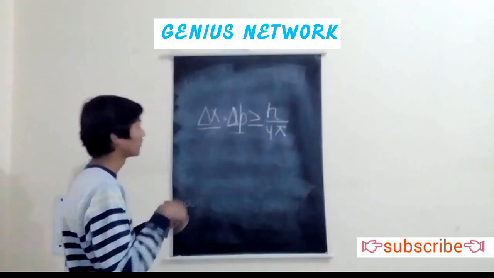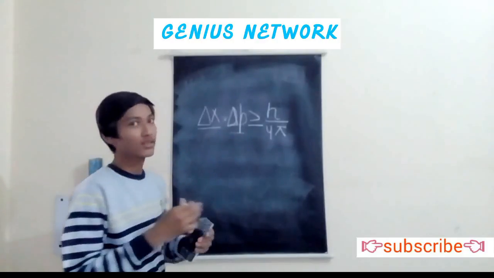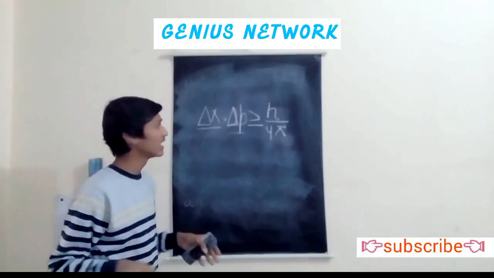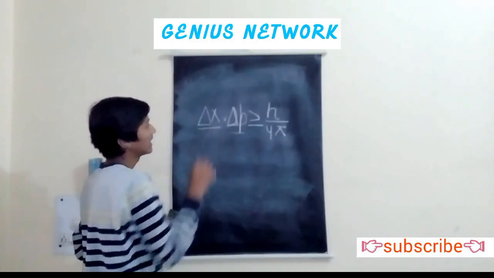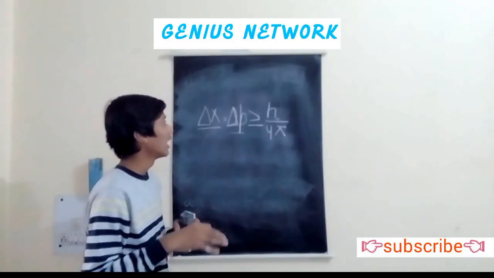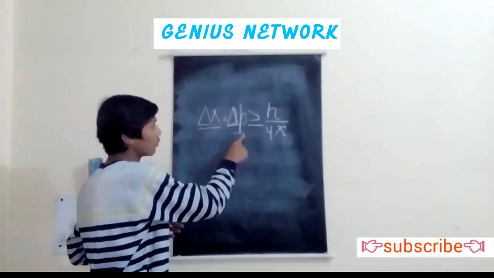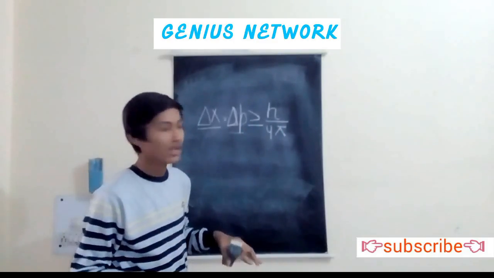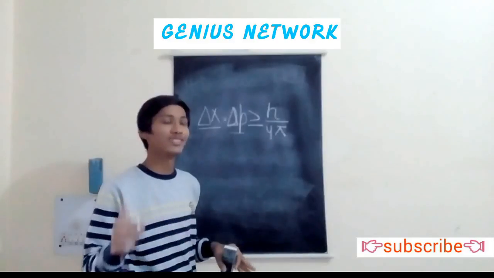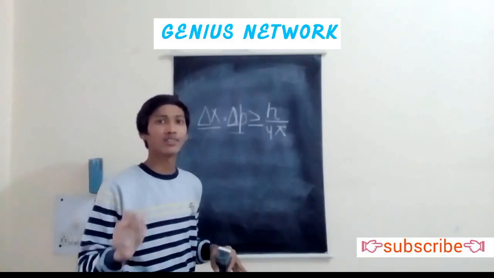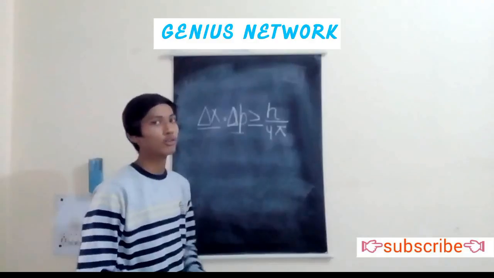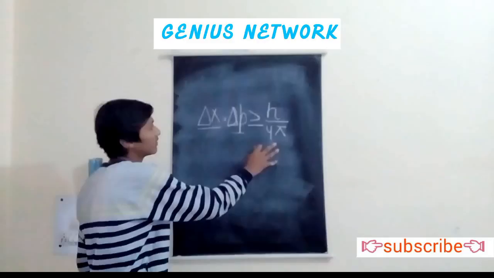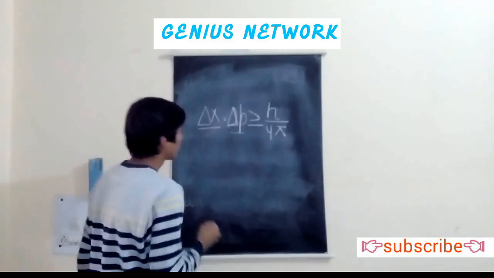So here is something which we have to study about this relationship, the conclusions and the results from it. As you can see here, the product of delta x, that is uncertainty in the position, and the uncertainty in momentum, is constant. That is h by 4 pi. The value can't be changed. h is constant, 6.626 into 10 raised to the power minus 34, and 4 pi is also constant. So the product of both of these is constant. Now can I write it as